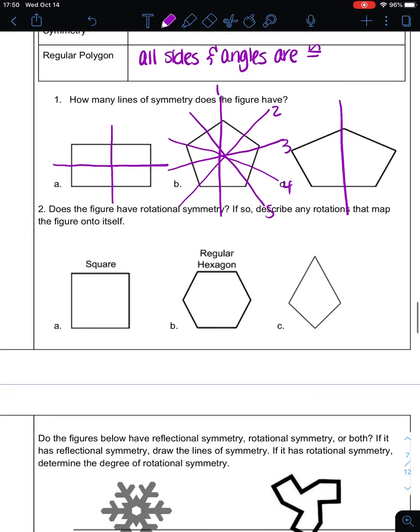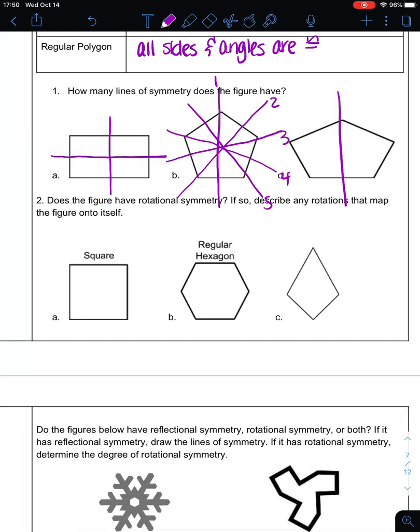So now rotational symmetry. Imagine this figure rotating, kind of like a pinwheel: if you stuck a pin in the middle and rotated it around, could you make it look like it does originally? One way to look at it would be to divide it into pieces. If you go from the center to each of the pieces that match, each of these match, you would have 1, 2, 3, 4 pieces.